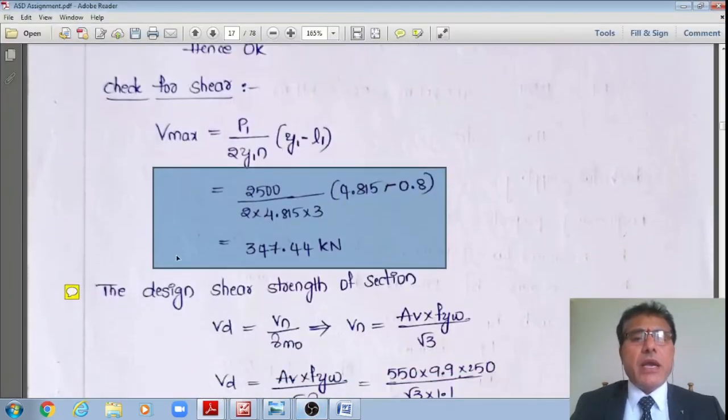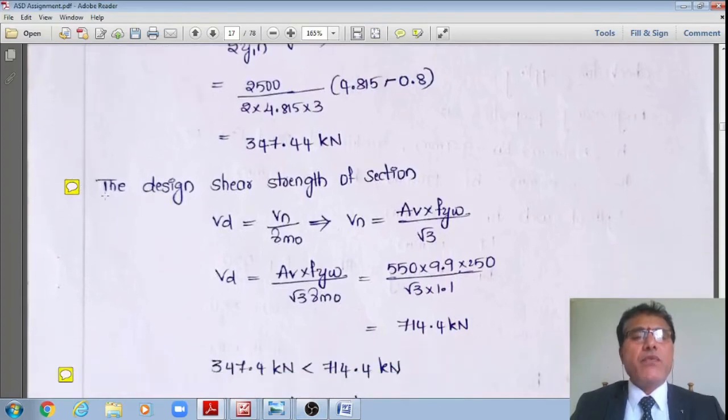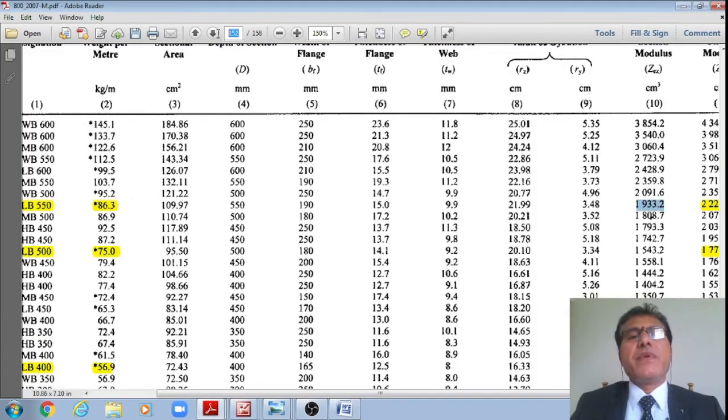Once I have this factored design shear force, I'll find out, as per IS 800 2007, clause 8.4, page number 59. Let me go to page number 59, students, of IS 800, page number 59.